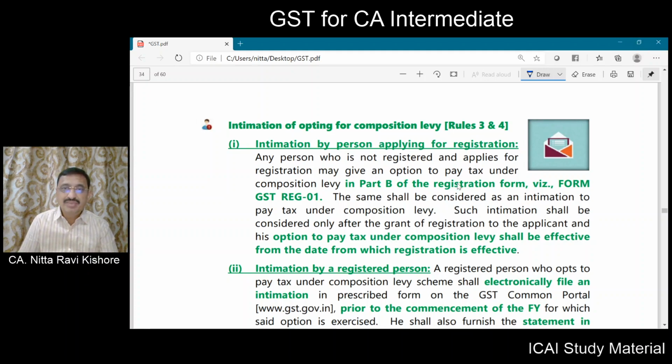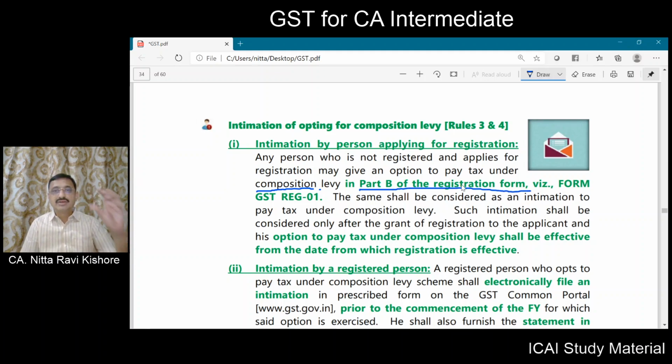So if any person is not registered, and if he is going to register himself now, he can pay tax under the composition levy. The option has to be given in part B of the registration form.